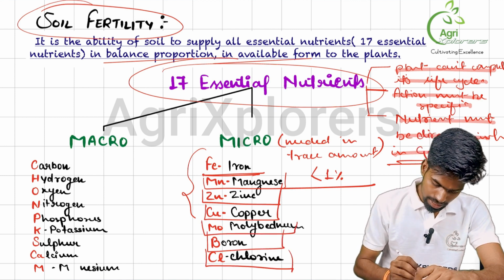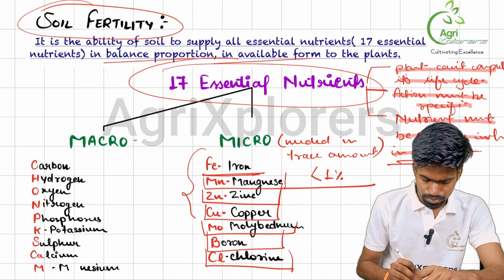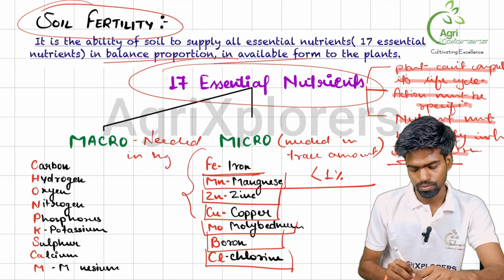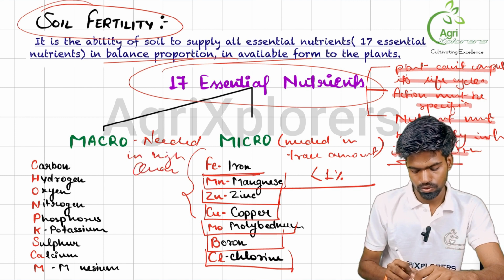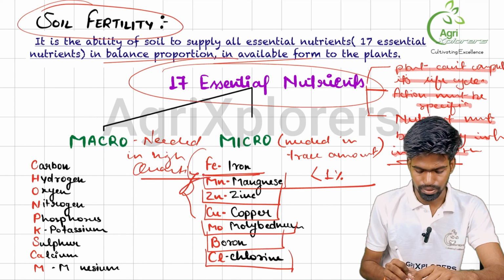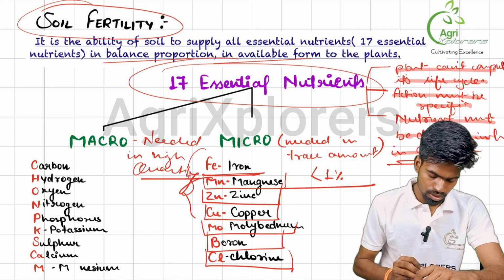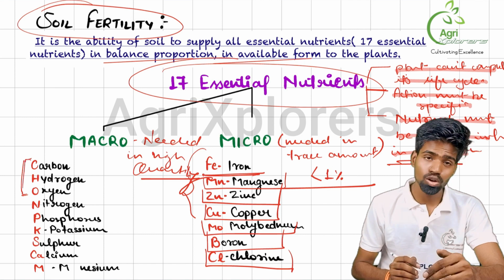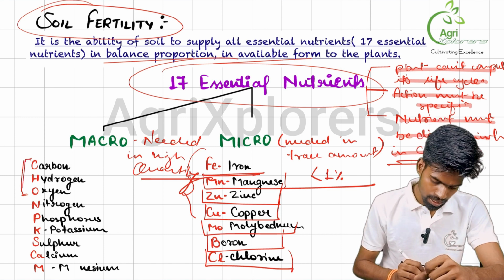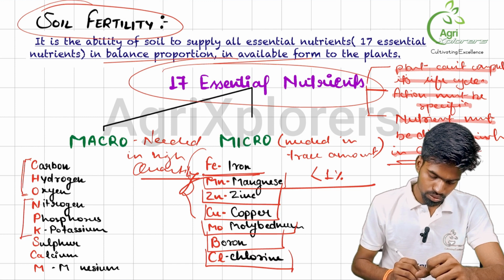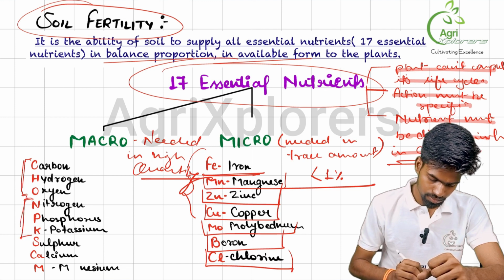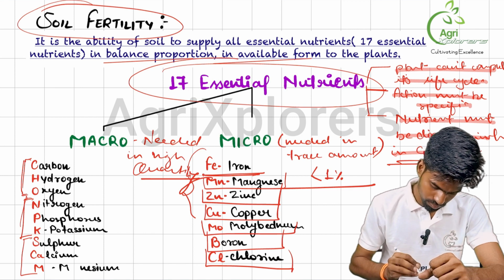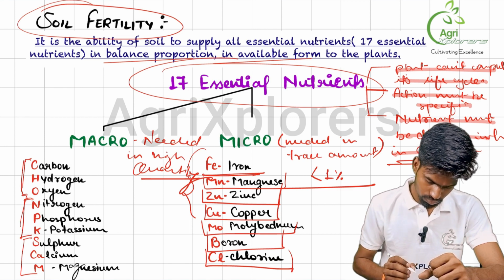Alright. And who are the macronutrients? Needed in high quantities for growth and development of plant. So which ones come in this? CHO. These are also known as the building block of the plant. NPK, nitrogen, phosphorus and potassium, as well as sulfur, calcium and magnesium. Okay.